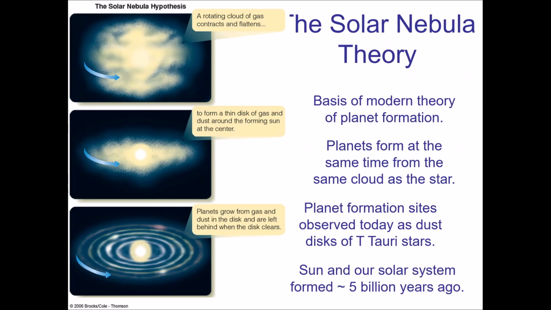Because we didn't always believe this, right? I mean, prior to this, we had some pretty wild ideas of how planets form, but now they're tied to solar nebula theory. So we need to study young stars and look for evidence of planetary formation. That's what we're trying to do here.